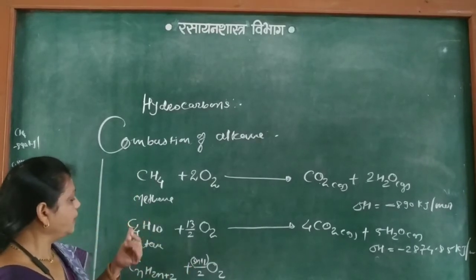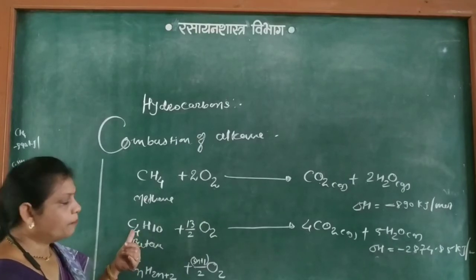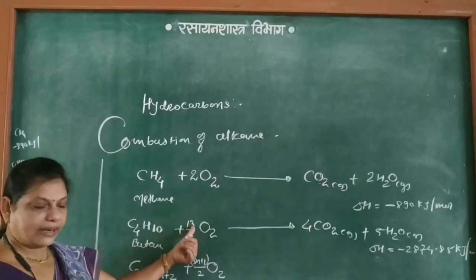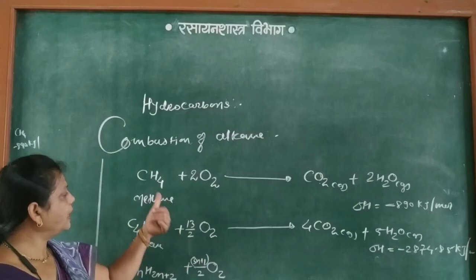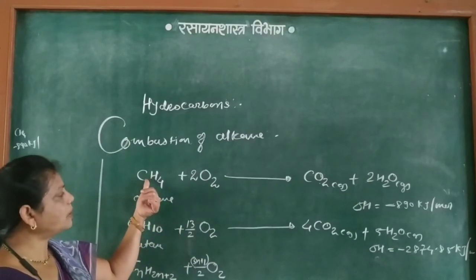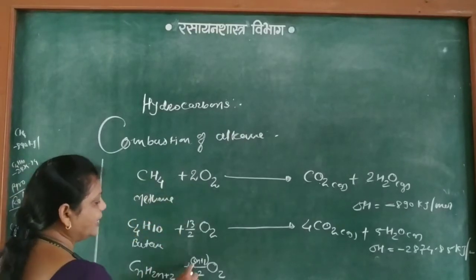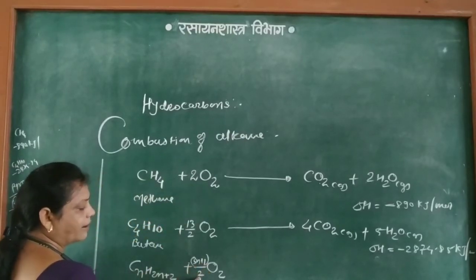See here, n is 4, 3 fours are 12 plus 1 is 13, divided by 2. So 3n plus 1 divided by 2.